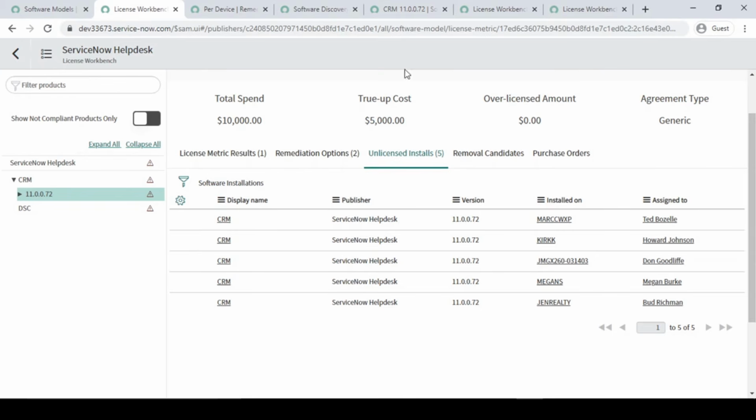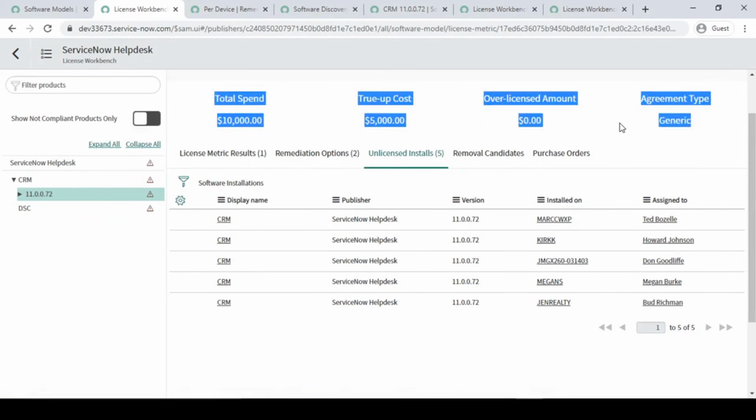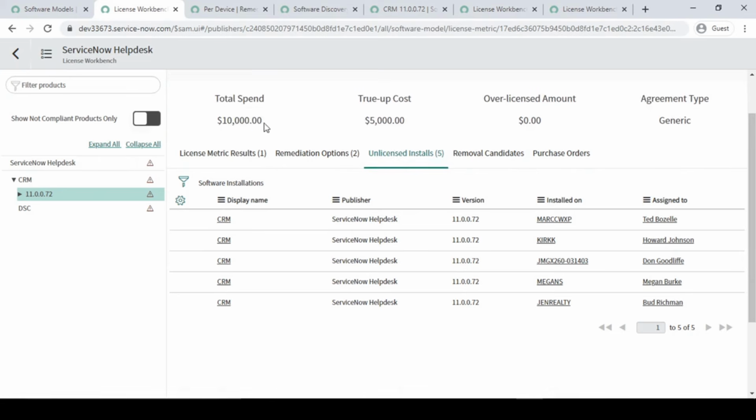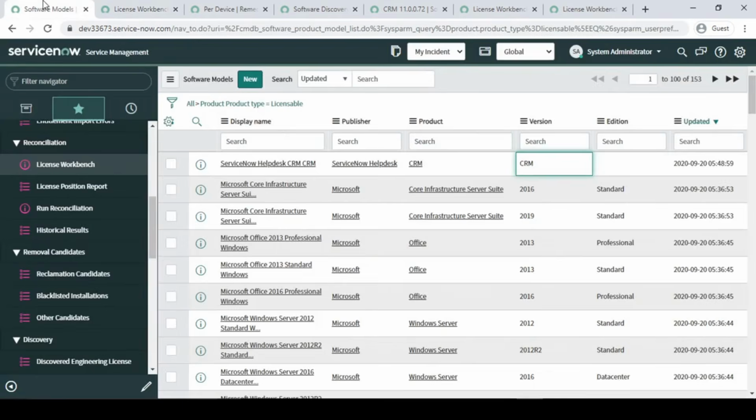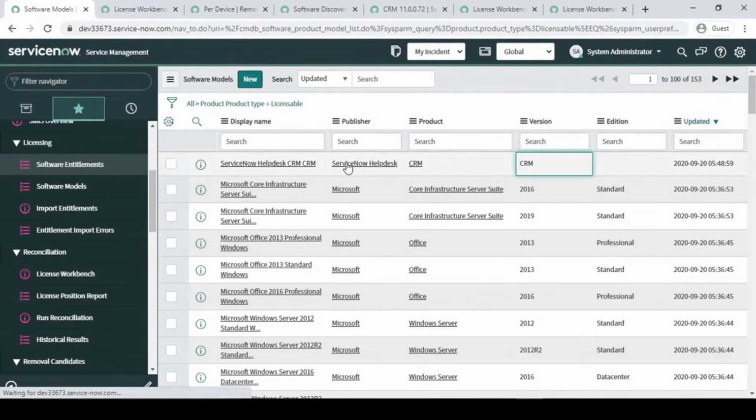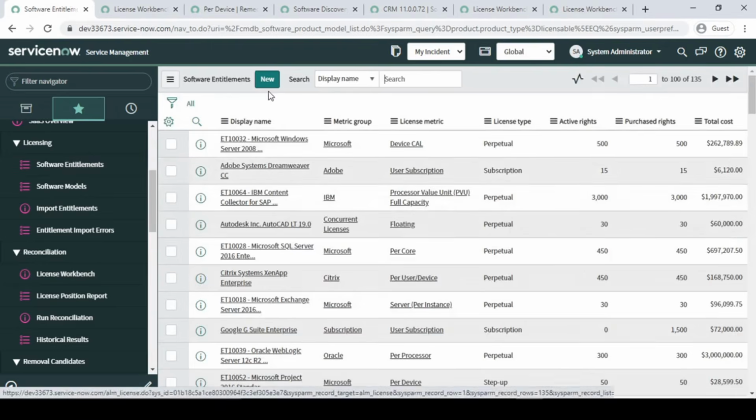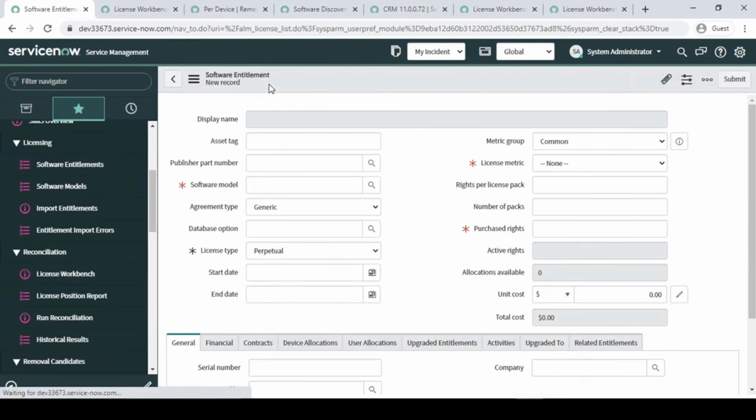Fine, so in this case I'm going to purchase again. Over licensed is 0, so I'm going to purchase 10 licenses again, and at that time we will see what values change. So this time, if you can see here, the total amount we are spending is 10, true up cost is 5000, and over licensed is 0. So this time I'm going to purchase more licenses over here. I'm going to create it again as a new entitlement, and this time I'll be going to say